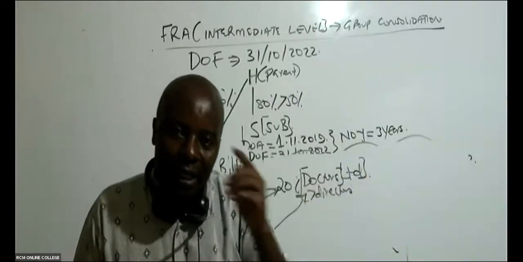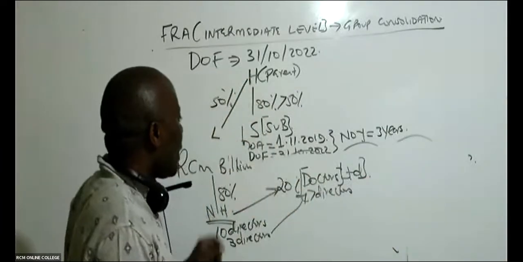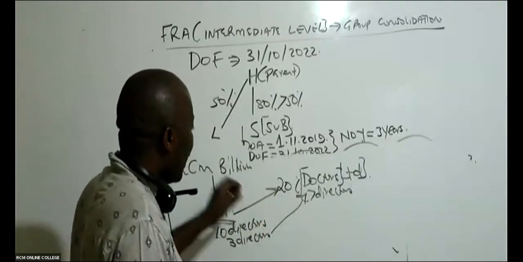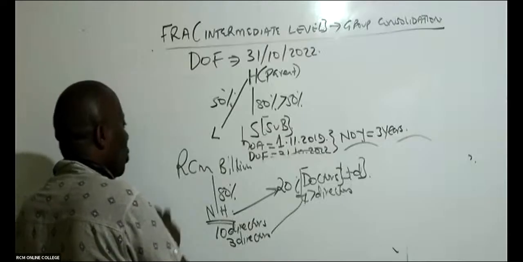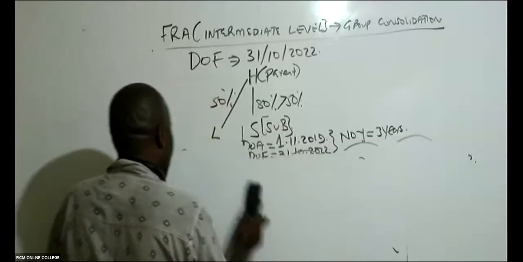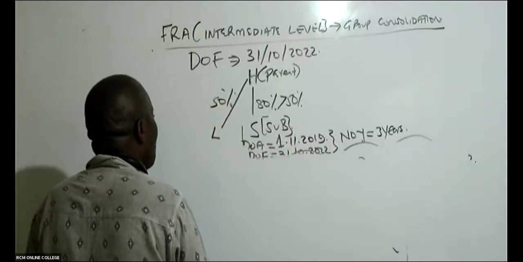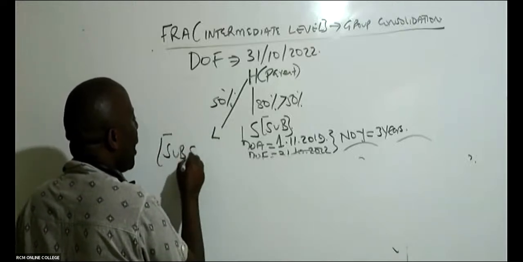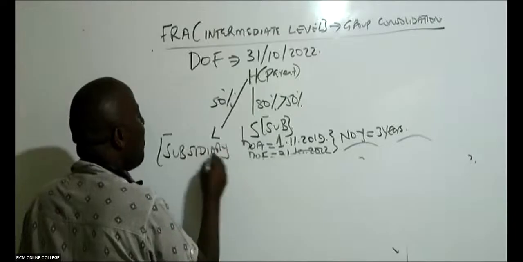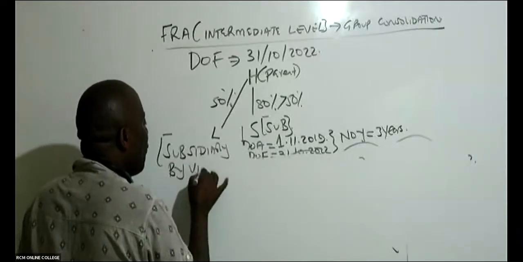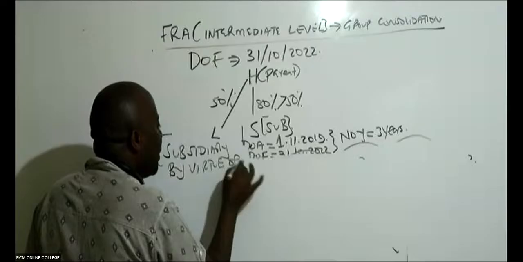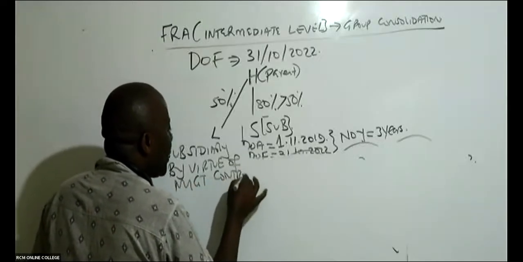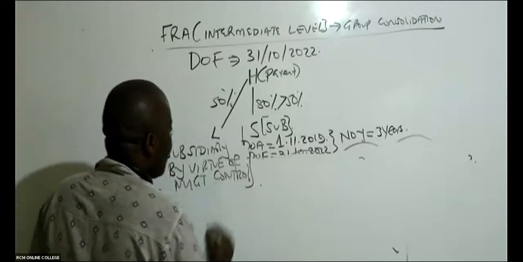Now, ladies and gentlemen, please listen. This would straight away mean that the Doctors Limited is the one in control, and therefore they are the ones. The one who is in control is the one who will consolidate. Here, L automatically becomes a subsidiary by virtue of management control.